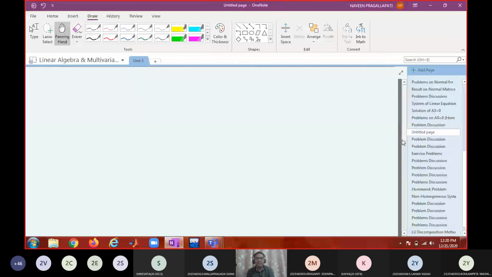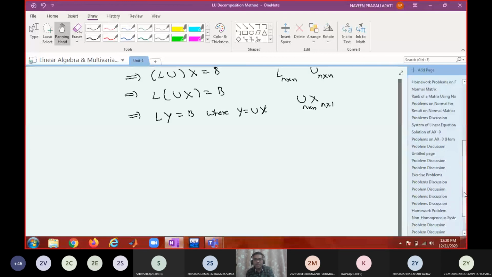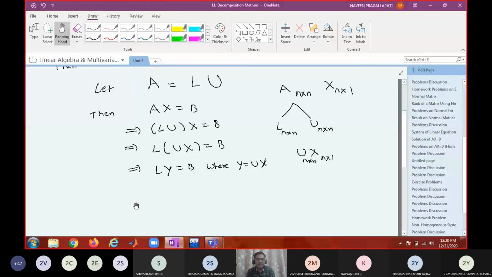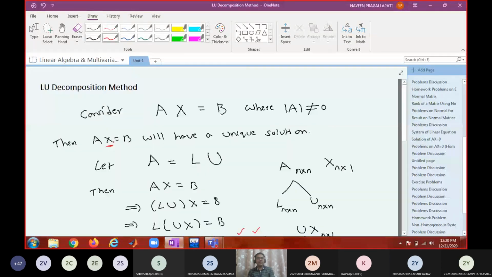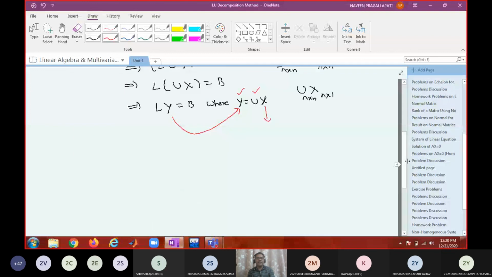I said somehow we computed L and U. So with the help of L, you will find Y. Once you have Y, and now Y is known and U is already known, with the help of these two you will find X. So what is our aim? Our aim is to find X only. So you will be getting X in this method.